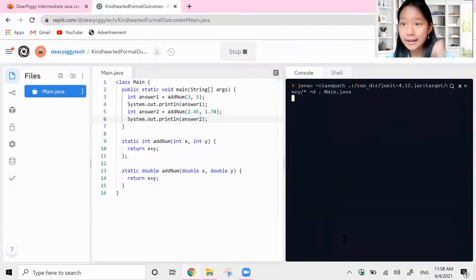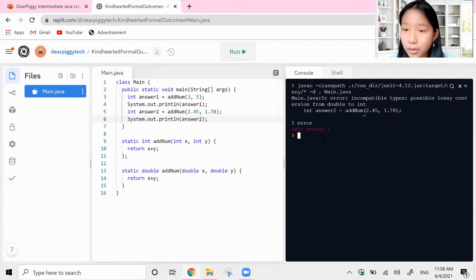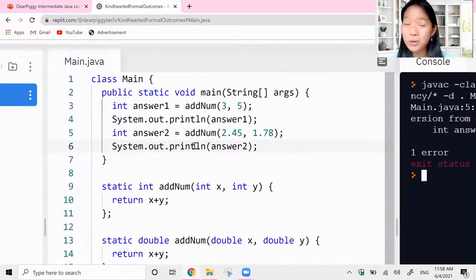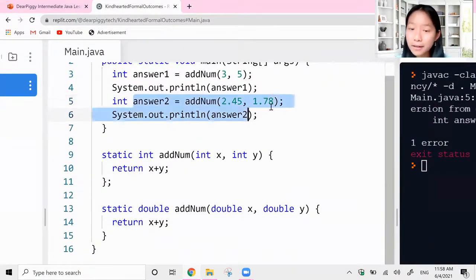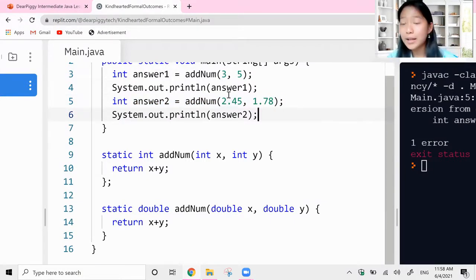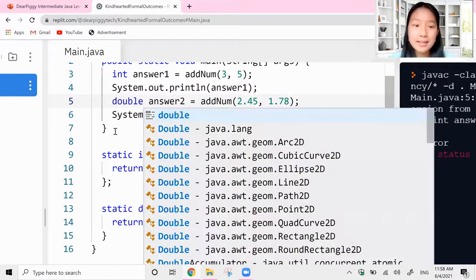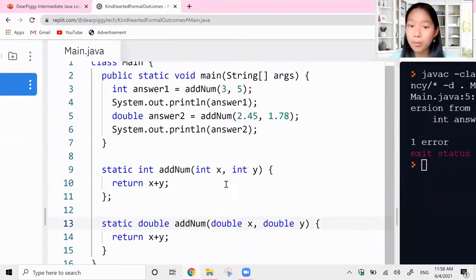So click run, and we are going to get, oops, hold on, I have an error. It says possible lossy conversion from double to int. Oh, guys, this is a perfect example of what we should not be doing. Over here, my original intention was to add 2 doubles, right? So my answer obviously would also be a double. However, when I assigned answer2, I assigned it to an integer. So that would be wrong, right? Because since I'm running addNum with the double parameters, I'm going to get a double answer returned to me.